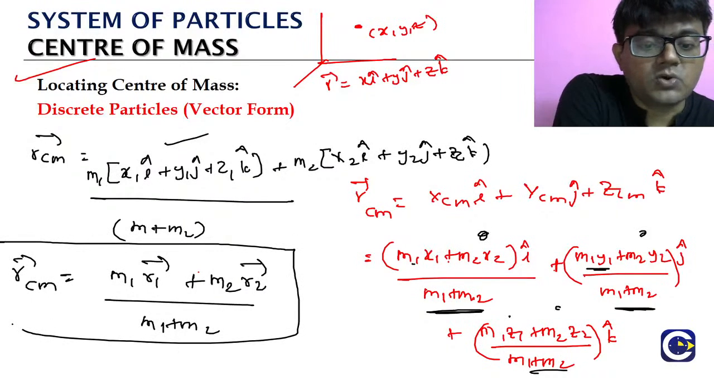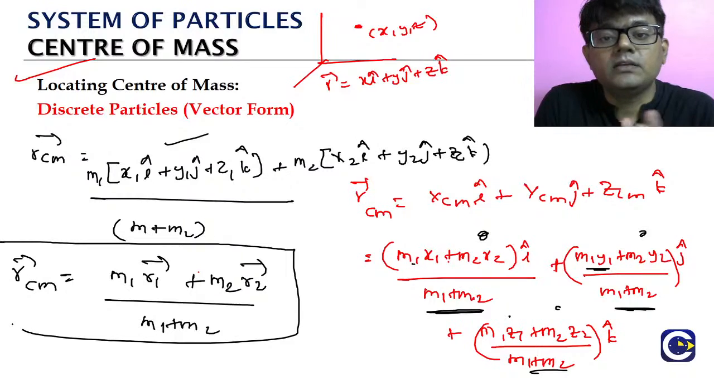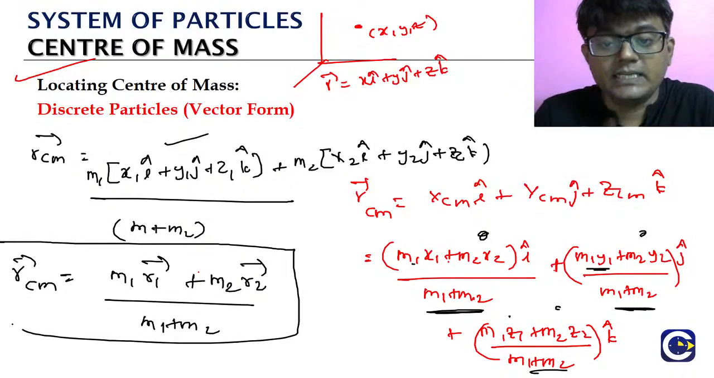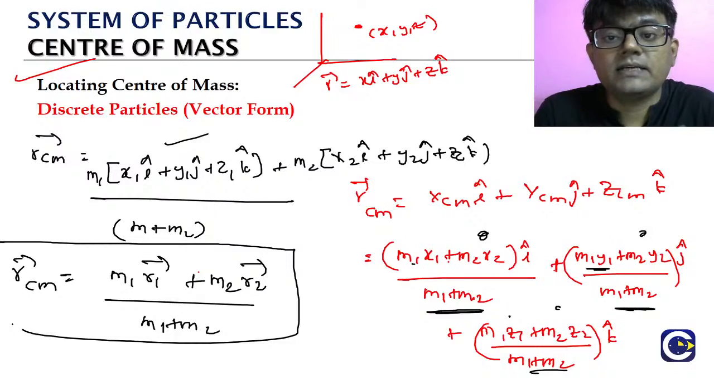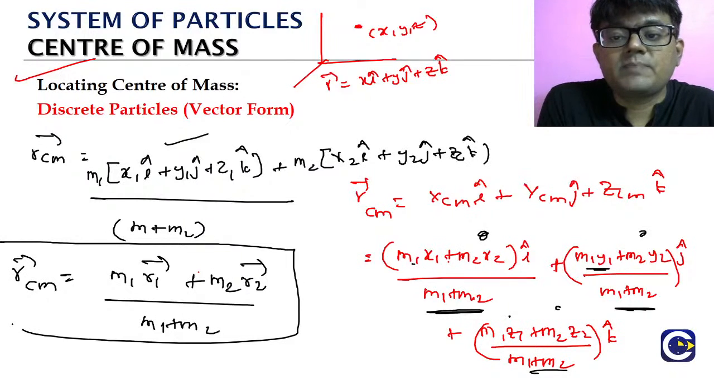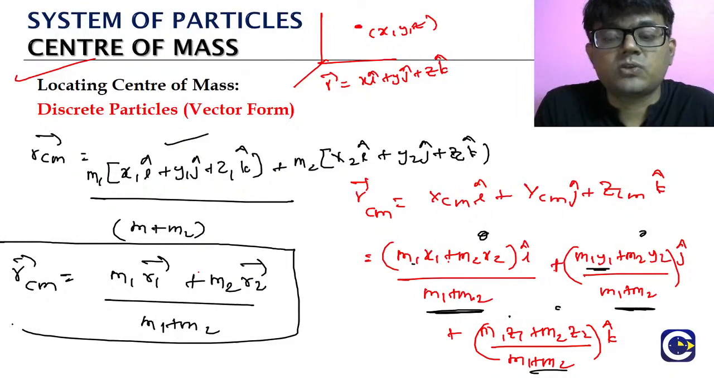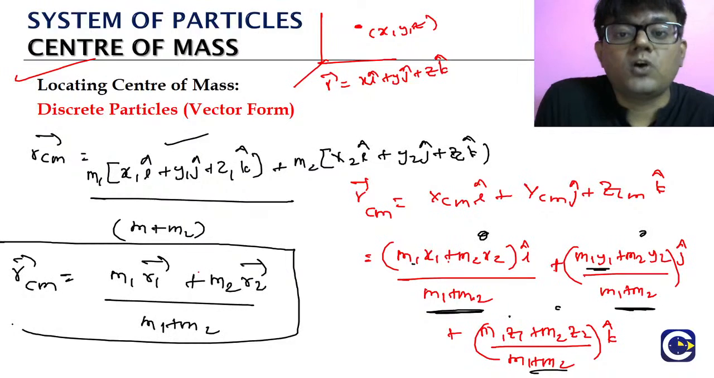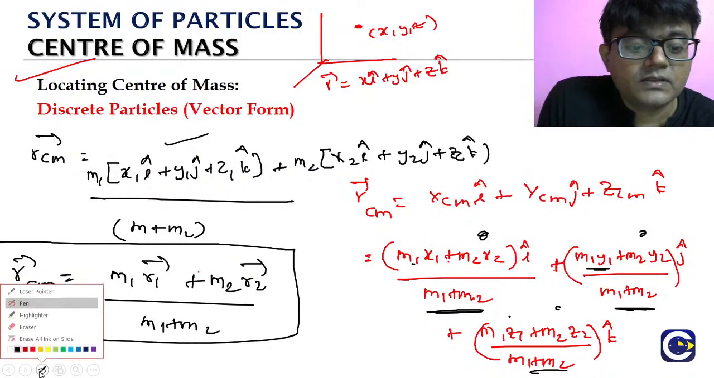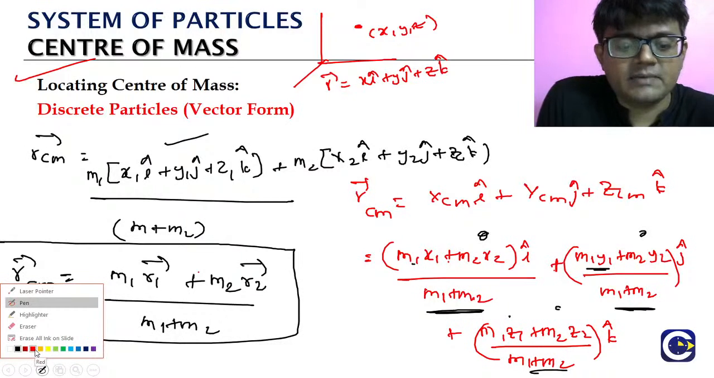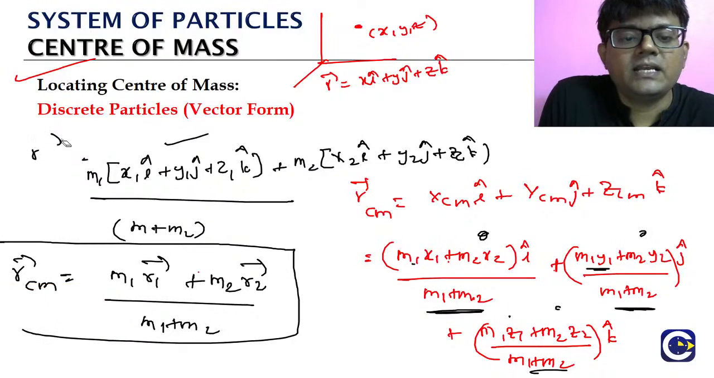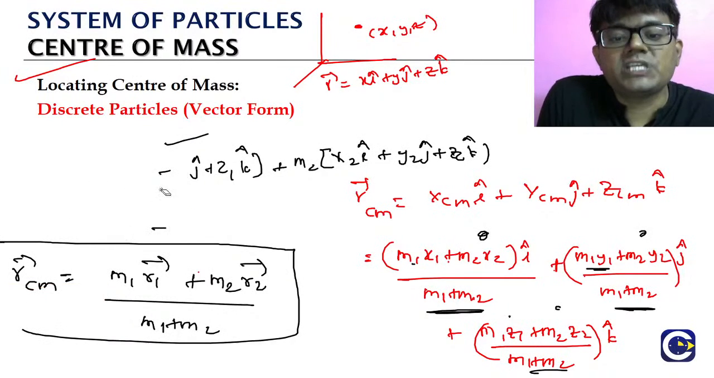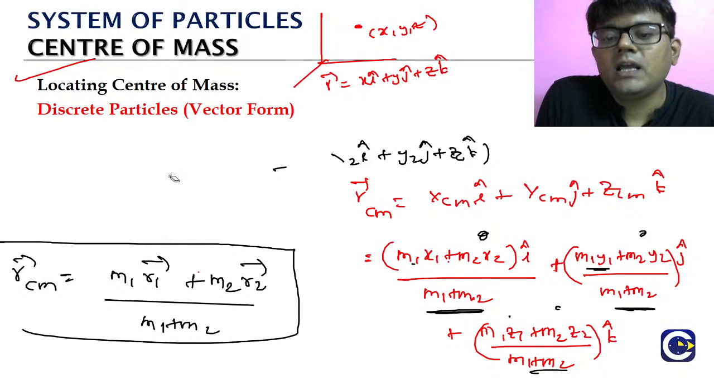Suppose they give us the position vectors instead of the exact individual locations. Let's say two particles are there: the first particle's position vector is this, the second particle's position vector is this. What do we need to do? We will have to use this formula. What is r bar cm? It comes from the same discrete case. Instead of writing the x coordinate and y coordinate separately, we write all of them together using the position vectors.